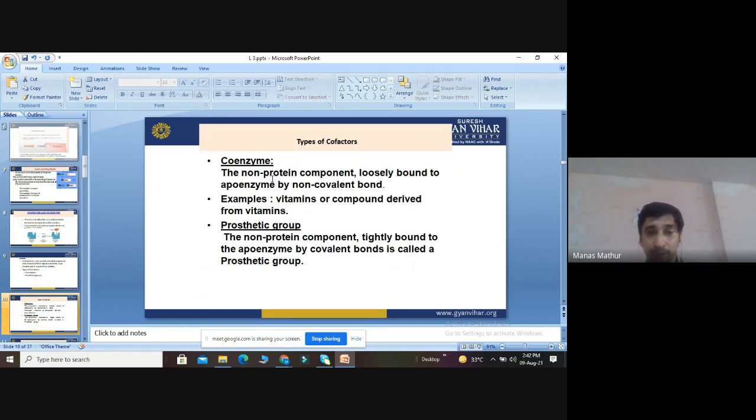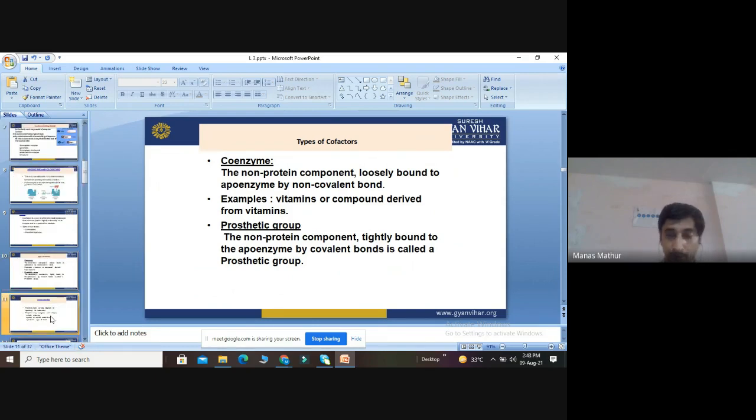Then the next type is the prosthetic group. It is again the non-protein part, but it is tightly bound to the apoenzyme by covalent bonds. When a covalent bond is there, it will definitely bind tightly, and when a non-covalent bond is there, it will bind very loosely. So the non-protein part which is tightly bound to the apoenzyme by covalent bonds is called a prosthetic group.